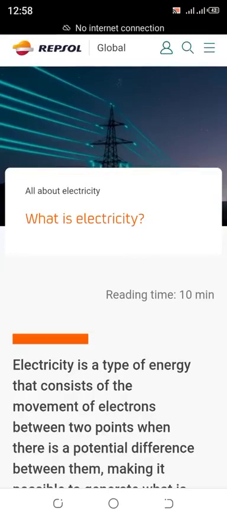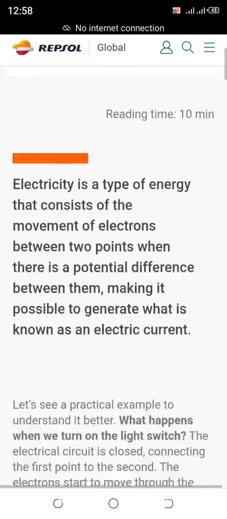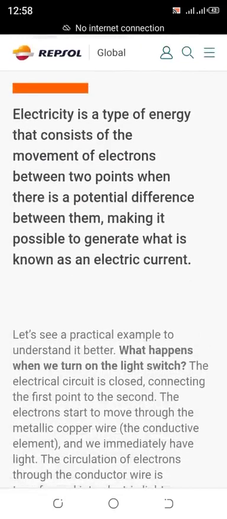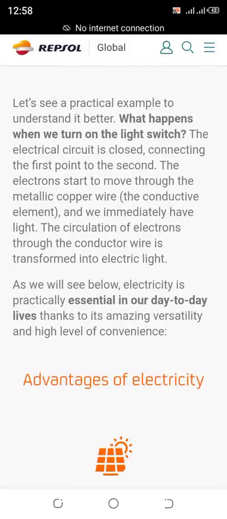What is electricity and its types? Electricity is a type of energy that consists of the movement of electrons between two points when there is a potential difference between them, making it possible to generate what is known as an electric current. Let's see a practical example to understand it better.